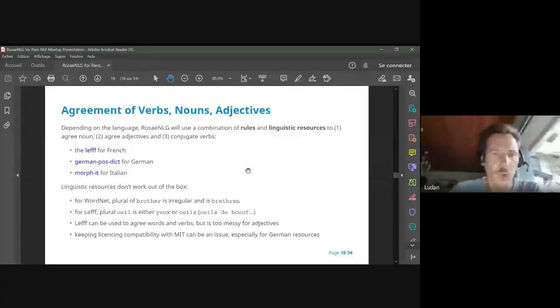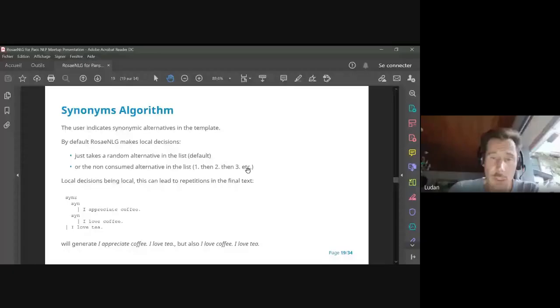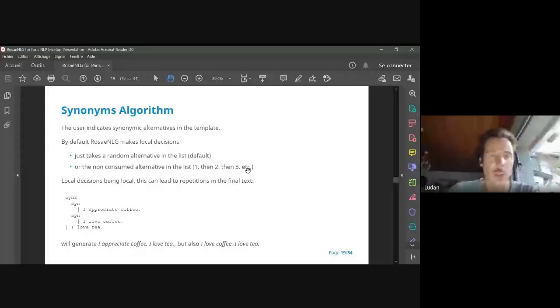The third group of features is synonyms. It's not completely automatic. The user has to indicate the synonymic alternatives when creating the templates. Here I'm on slide 19. If it's not the case, please tell me. How does it work? It's globally based on random. The engine will just choose a random alternative in the list, or a non-consumed alternative in the list, which is choosing first, second, and third.